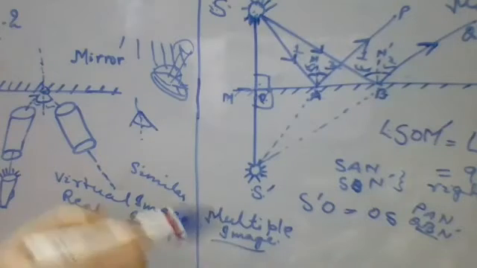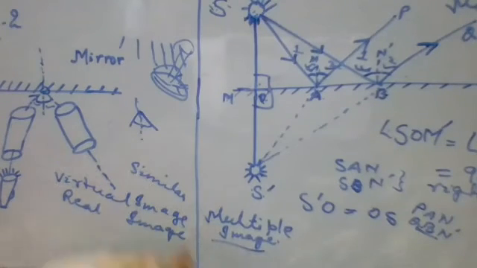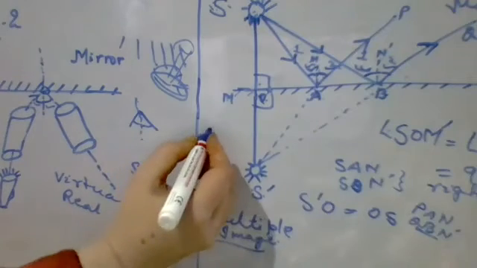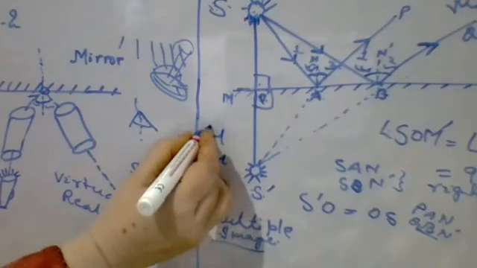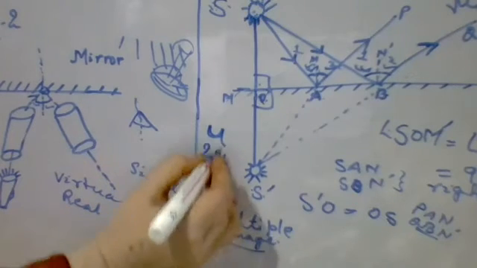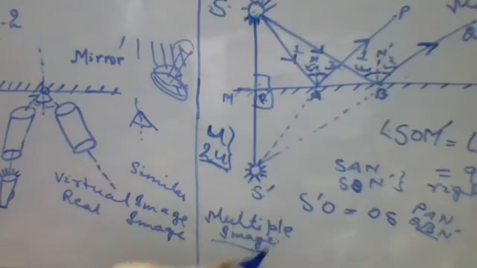Means if the object is moving with u, the image will move towards the mirror with 2u. This you should know. Some calculative objective questions are there in your book, but the direction will be same.